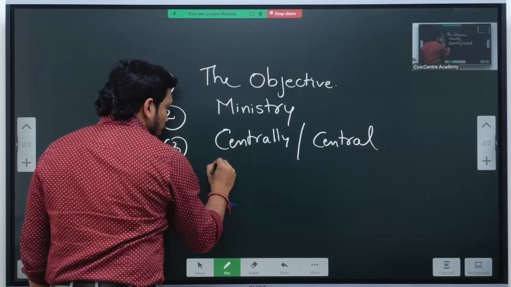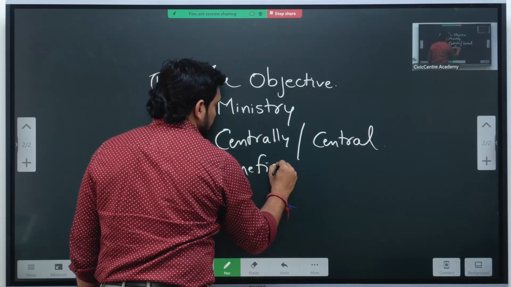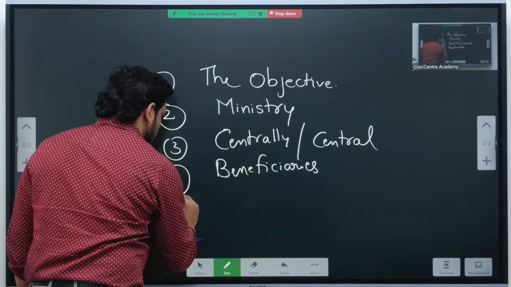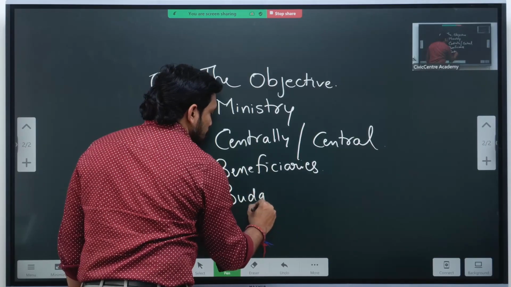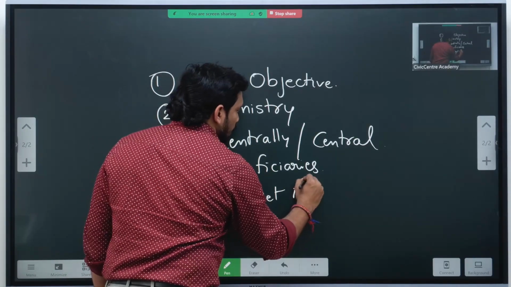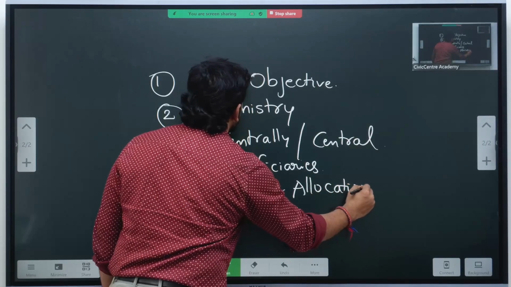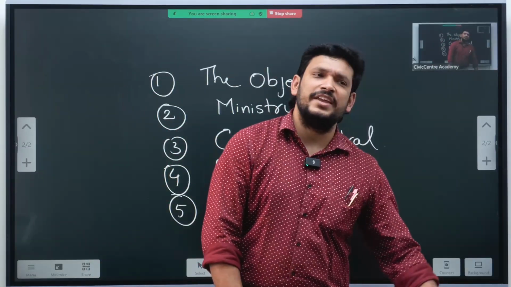Fourth, who are the beneficiaries? Fifth, budget allocation. Because most of the times in the budget, which scheme gets the highest allocation? Generally, not an exception, generally. Which schemes get the highest allocation? Every year.